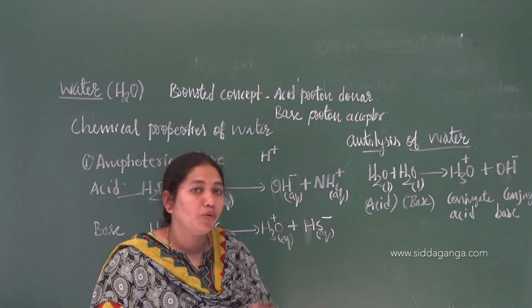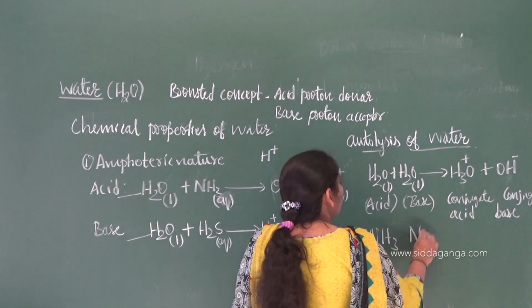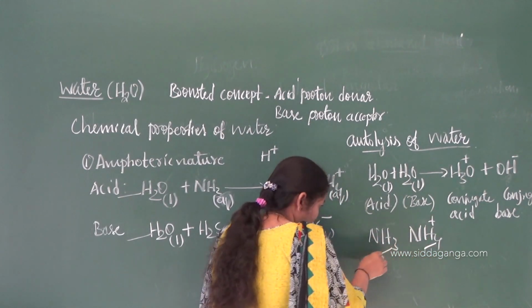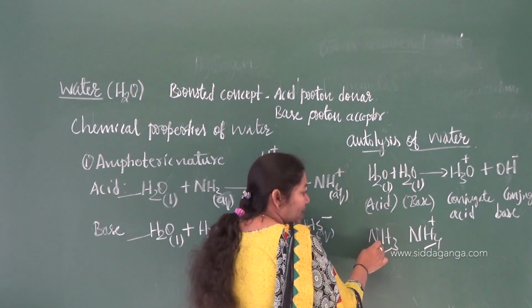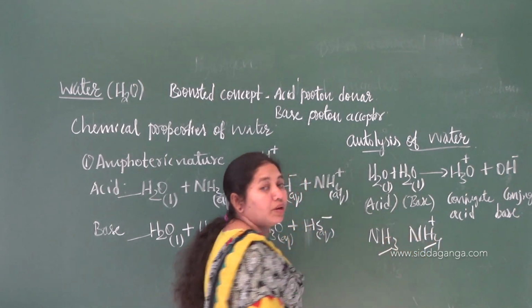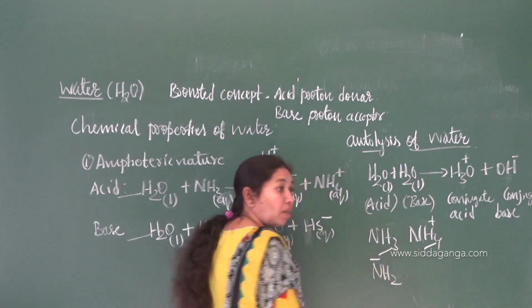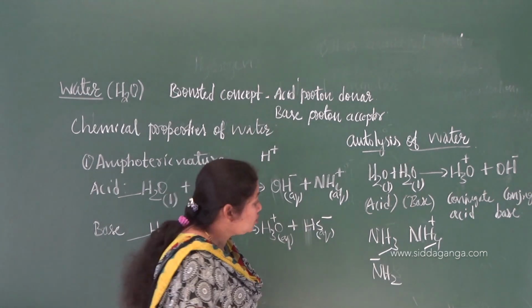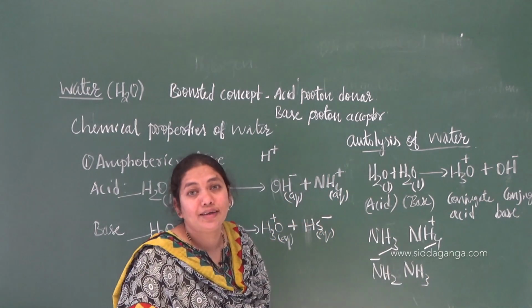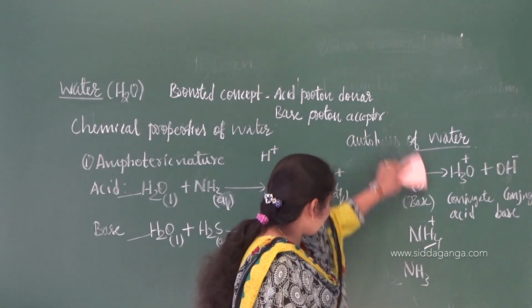Example, any example you can have. You can have the example of NH3 and NH4 plus also. Which is acid here? This is. Which is base here? This is. Question may come: write the conjugate acid. Answer is this one. If they give this one, write the conjugate base. You have to write this one. One more: NH2 minus. Right? So its conjugate acid is NH3, like that. Very simple and very important concept, that is conjugate acid base pair.